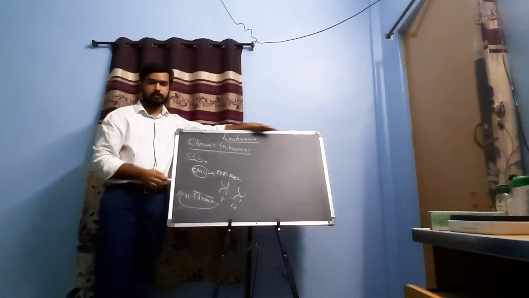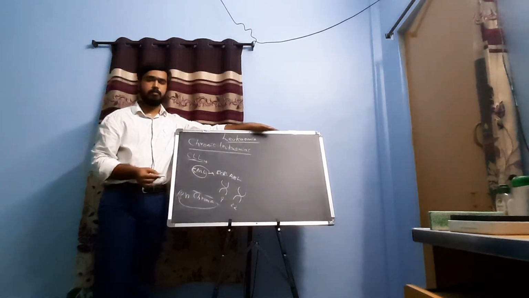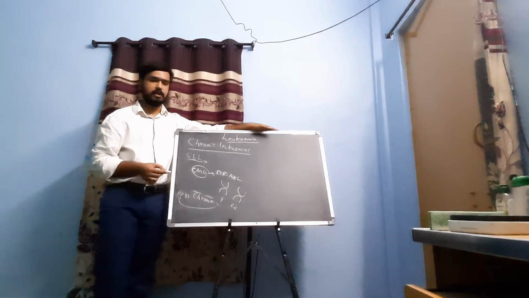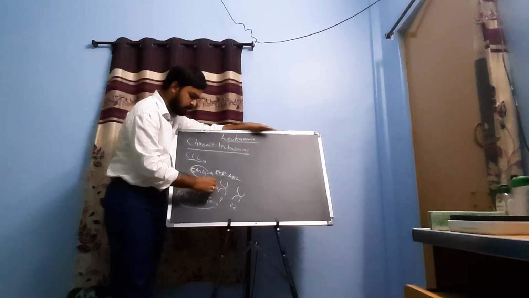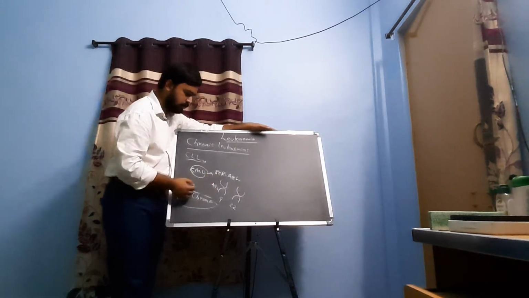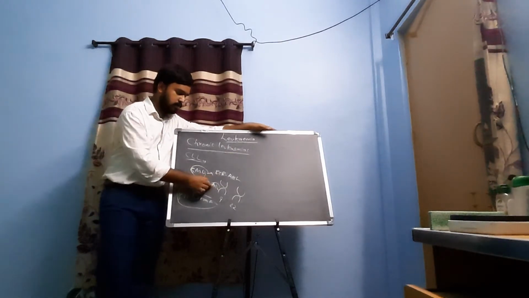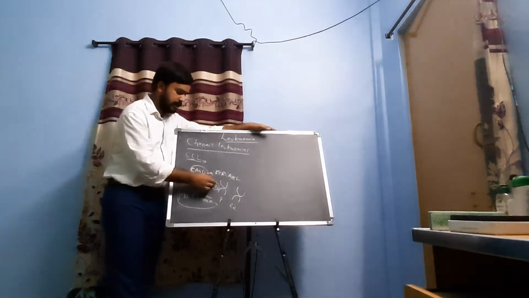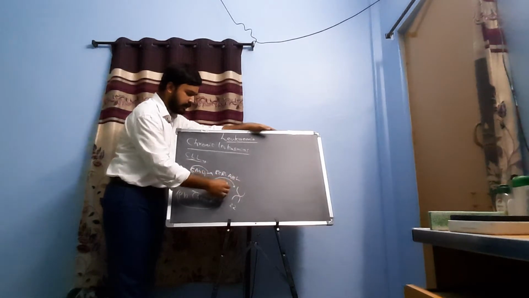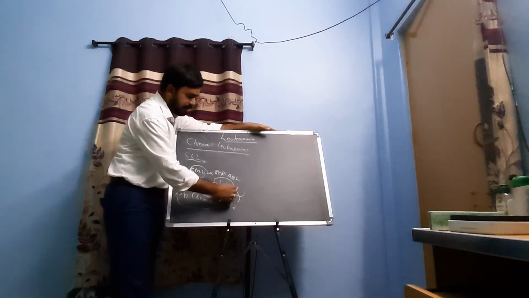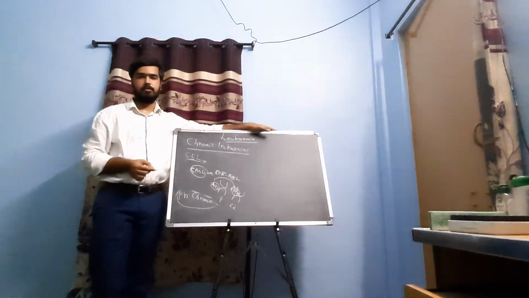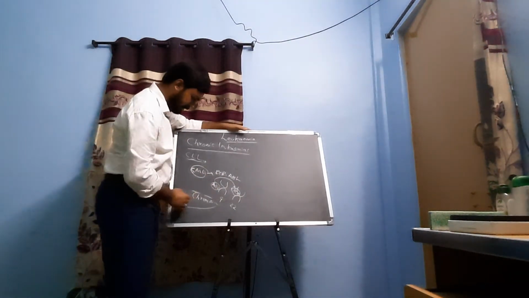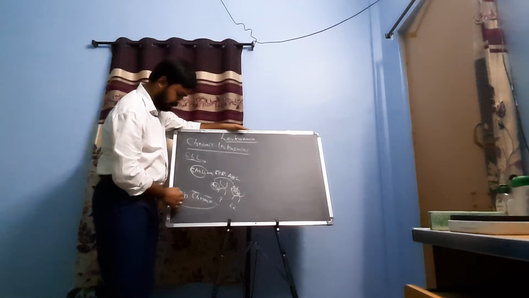One small part of the genes of chromosome 9, the ABL part, gets translocated with the BCR part of chromosome 22, which is referred to as the Philadelphia chromosome.